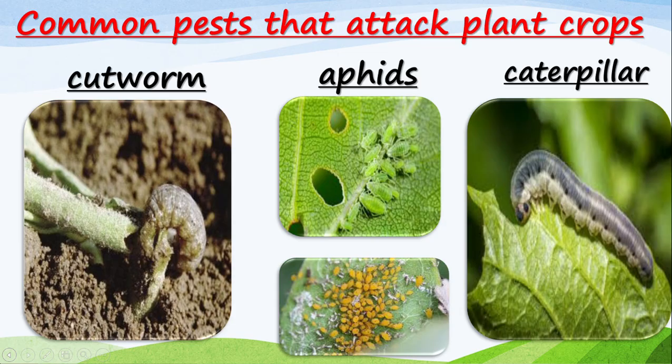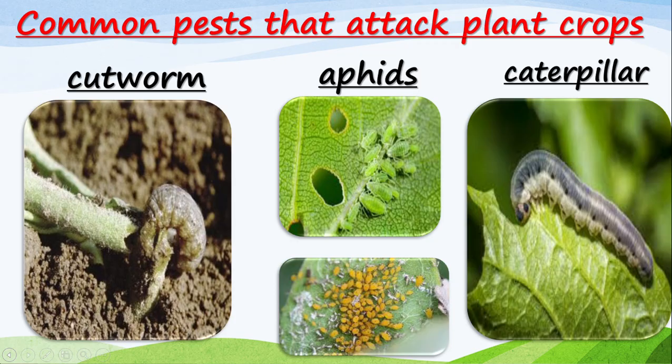Can you see? Oh, there's a lot of light. The first one is cutworm. The second is a picture of aphid. Then we have caterpillars.